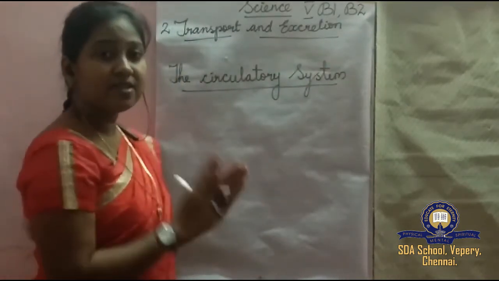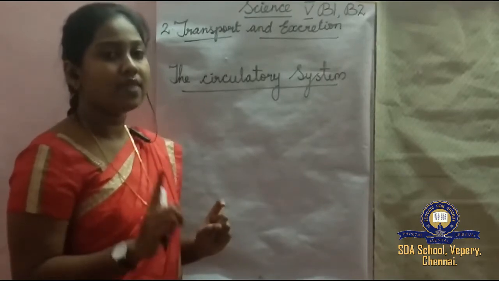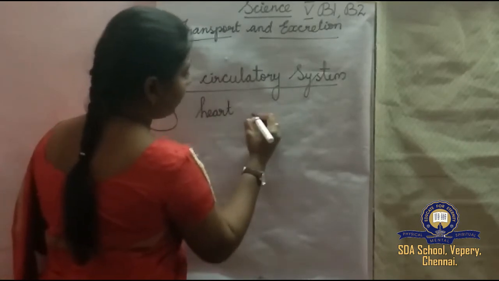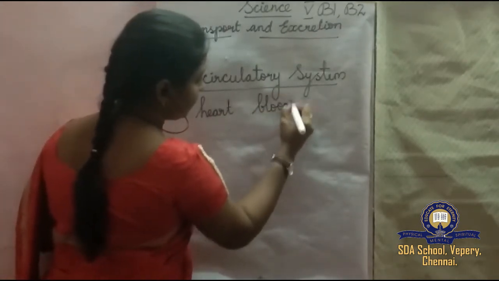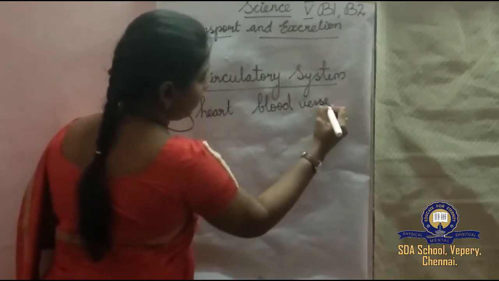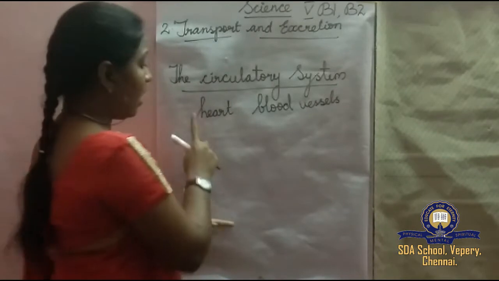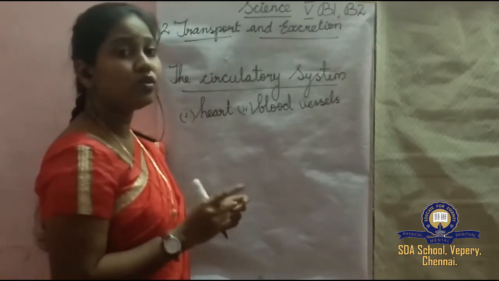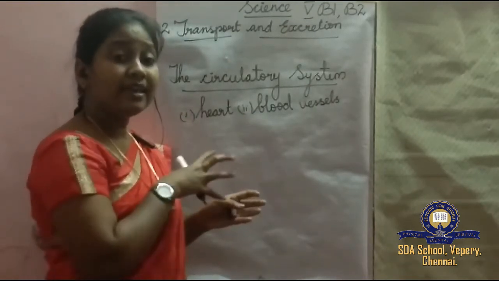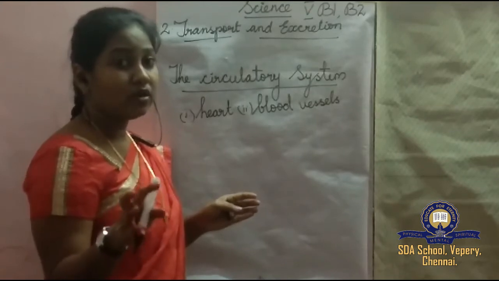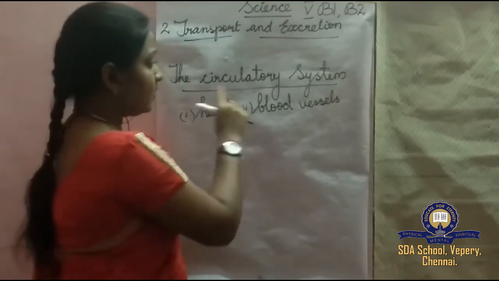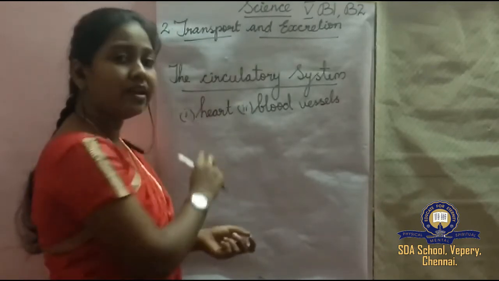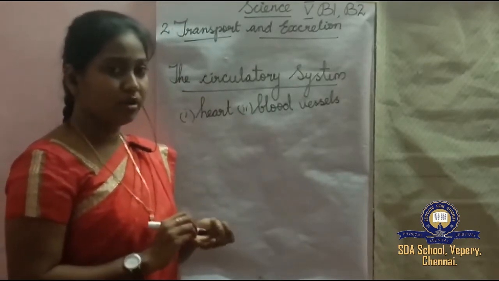So this circulatory system is formed by the heart and the blood vessels. It also helps to carry blood and thus transport it all over the body. Okay, the circulatory system is formed by the heart and the blood vessels. So first we are going to see the heart. I am going to give you a brief introduction about this heart.